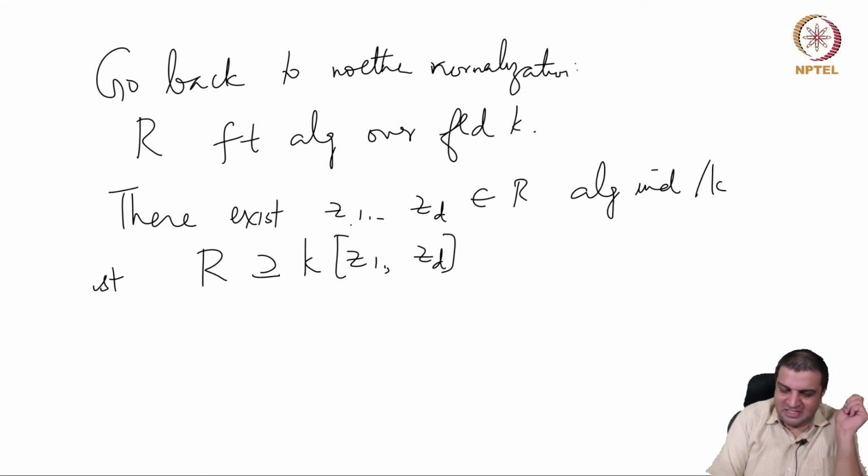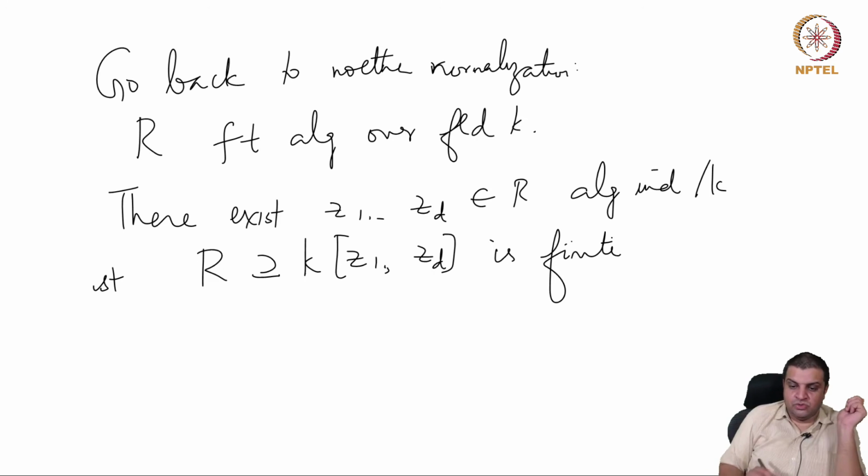Now that we have established that there are d of them, the Krull dimension is d, is finite. And R over this is finite. So this is what we had proved.